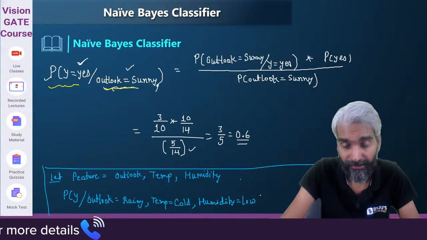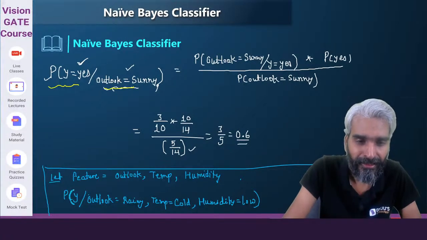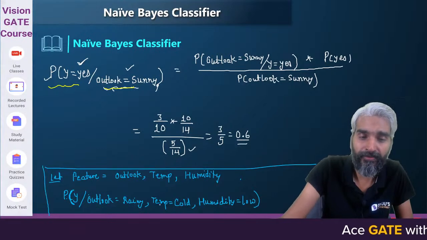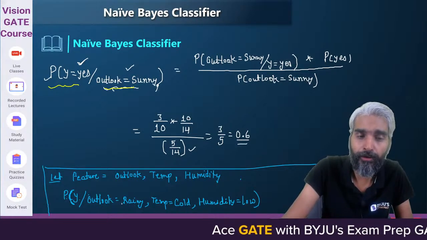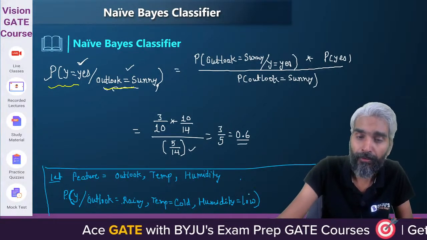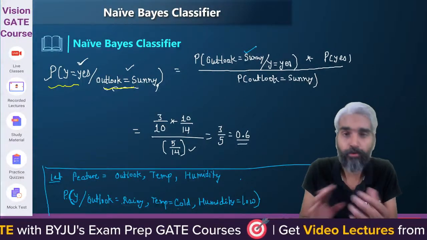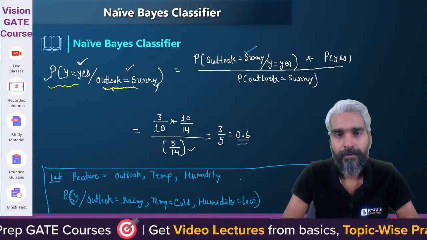In the rain you are saying low humidity, it's a different thing, but please try to understand how we will solve this. The probability of y given this will be the probability of this given y, which will be the probability of outlook equals rainy given y multiplied by the probability of cold given y multiplied by the probability of low given y. We know how to calculate these different things, and we will be able to solve this.